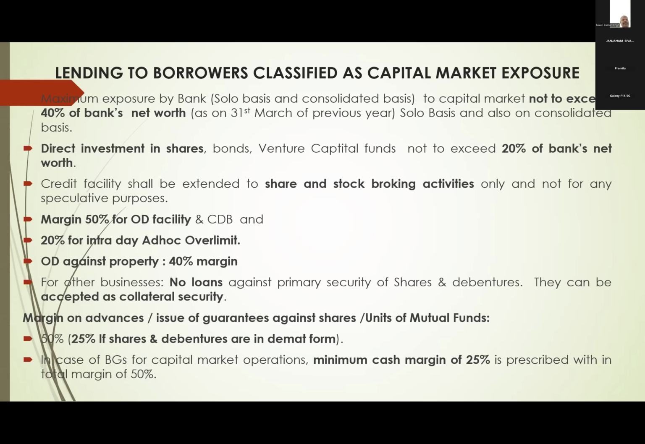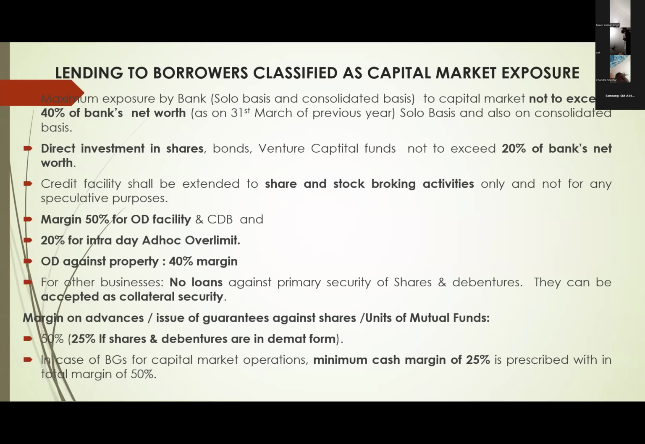Their margin is 40%. And for other businesses, normally no loans against primary security of shares and debentures. We can give loans against shares to individuals only. We cannot give loans against primary security of shares to either partnership or company, etc. But you can accept as collateral security. Suppose some partnership firm is offering shares, then we can accept as collateral security, not primary security, right?